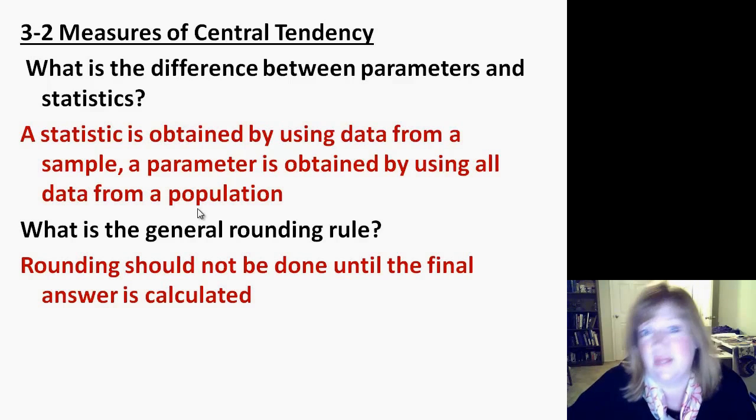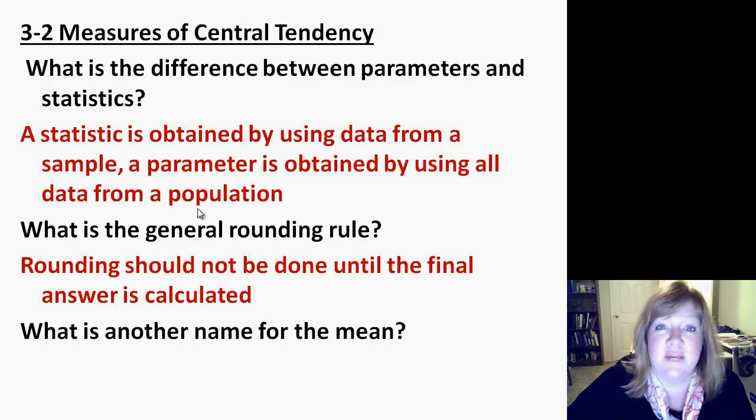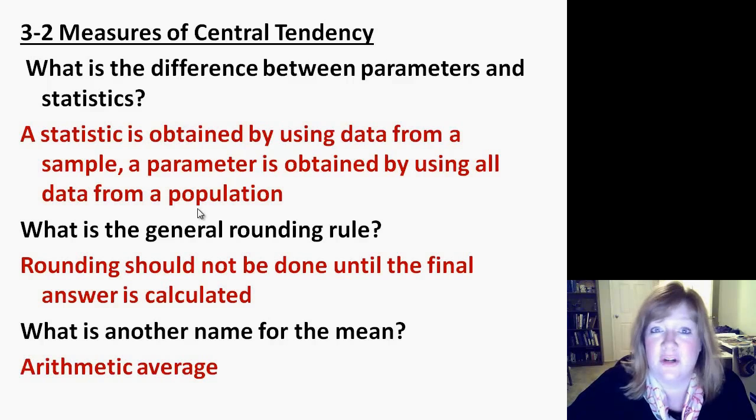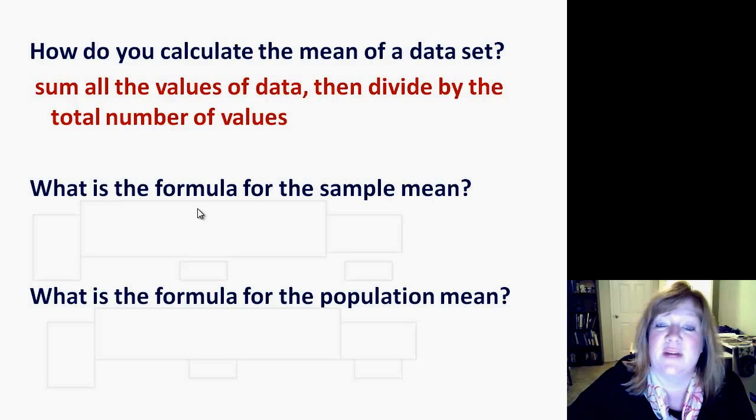And if you've had other math classes, when you're trying to figure the missing side of a triangle or something like that, you don't want to round till the very end. That keeps your accuracy. What's another name for the mean? Arithmetic average. How do you calculate the mean? I think you know. You add up all the numbers and divide by the number of numbers. So, the sum of all values of data, then divide by the total number of values.